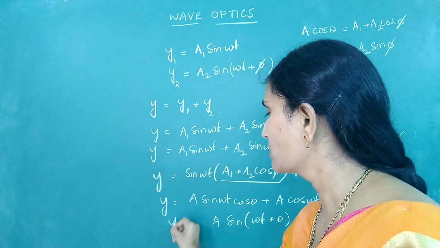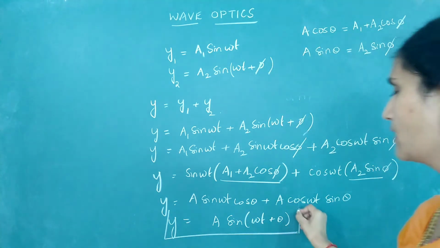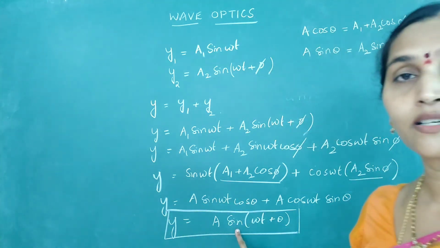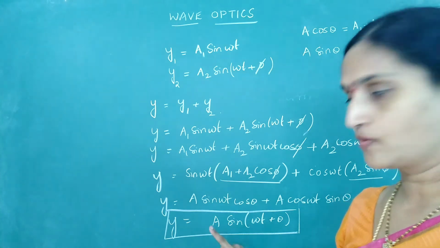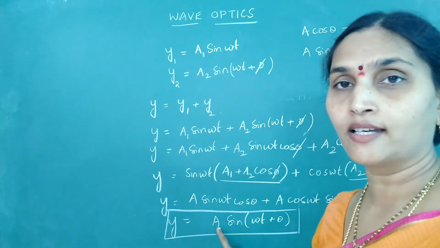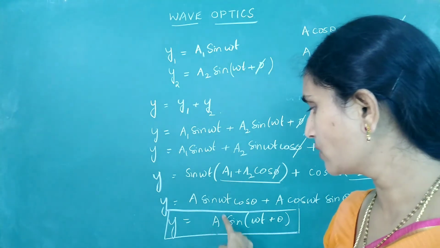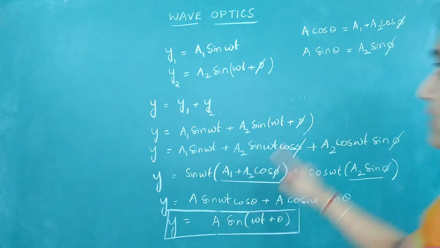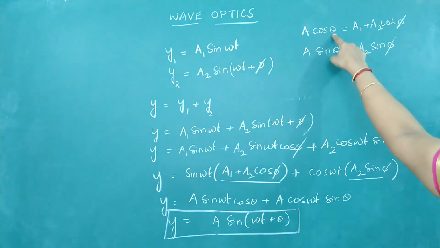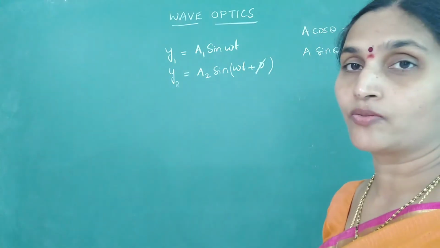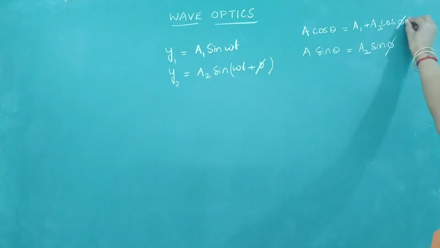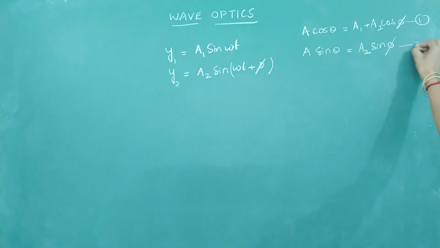So the superimposition of two waves is again sinusoidally varying with time, but with a new amplitude, that is capital A. We are interested in finding the resultant amplitude. So let us see how to calculate the value of A from our two substitutions: one is A cos theta and the other is A sin theta. I will call these equations 1 and 2.